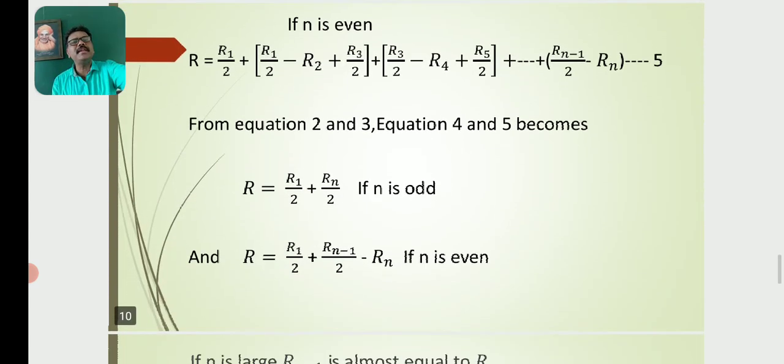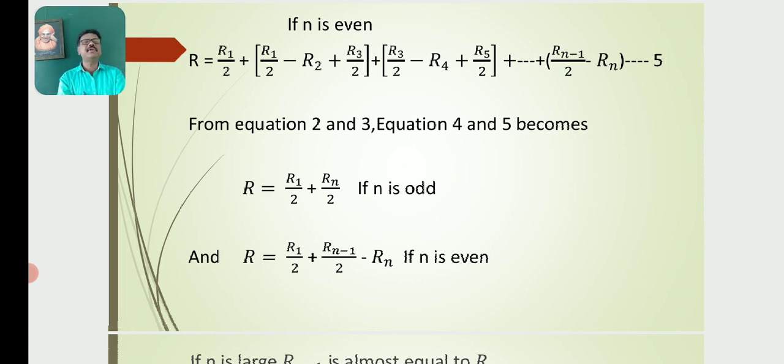If n is an even number, then the resultant amplitude R is equal to R1 by 2 plus (R1 by 2 minus R2 plus R3 by 2) plus (R3 by 2 minus R4 plus R5 by 2) plus etc. plus (Rn minus 1 by 2 minus Rn). Let this be equation number 5.